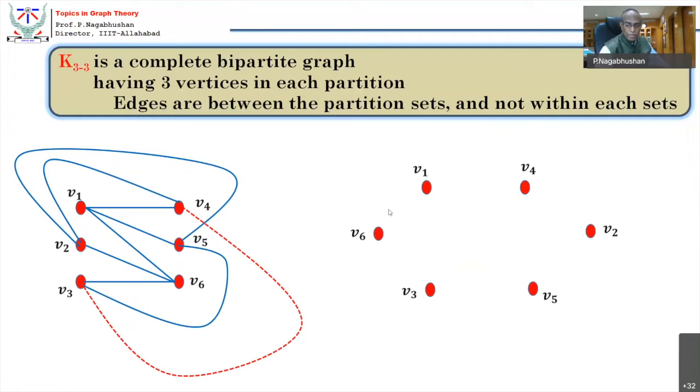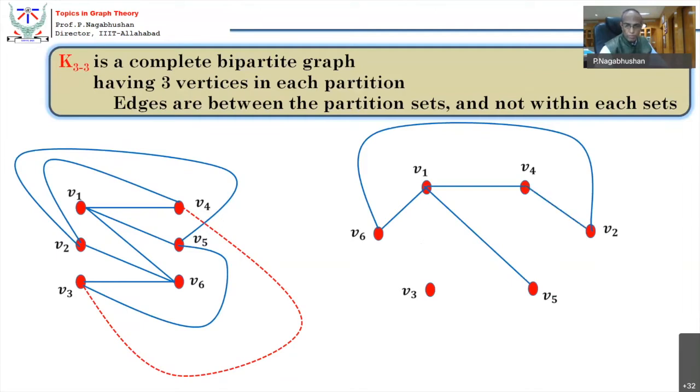So we try to draw it in a different way. I shall distribute the vertices in the following way. Let us see, V1 is connected to V4. Yes. V1 is connected to V5. Yes. V1 is connected to V6. Yes. What about V2? V2 is connected to V6. Yes, possible. V2 is connected to V4. Yes, possible. V2 is connected to V5. Yes, possible. Let us try V3. V3 is connected to V6. Yes. V3 is connected to V5. But V3 connecting to V4, no, crossover cannot be avoided. Therefore, Kuratowski's second graph, which is a complete bipartite graph of 3 vertices, is also non-planar.